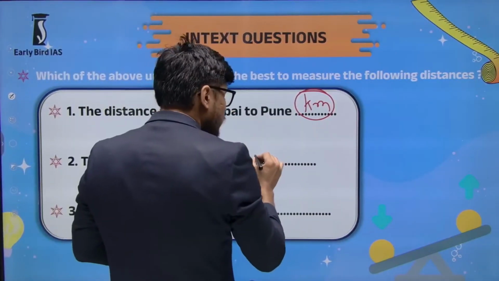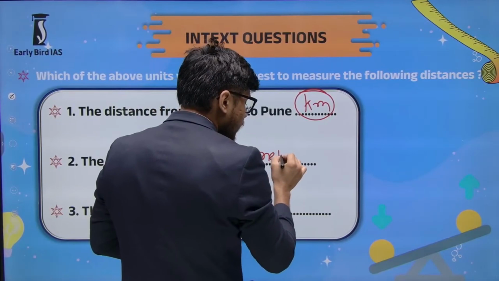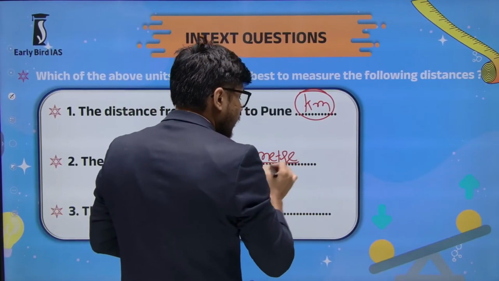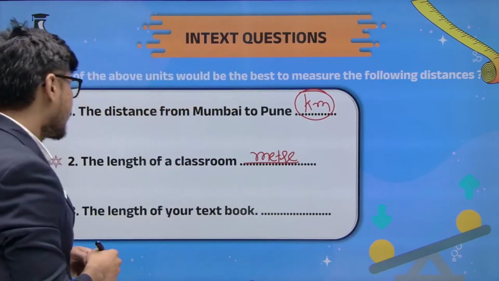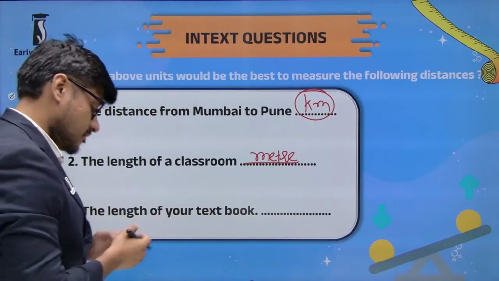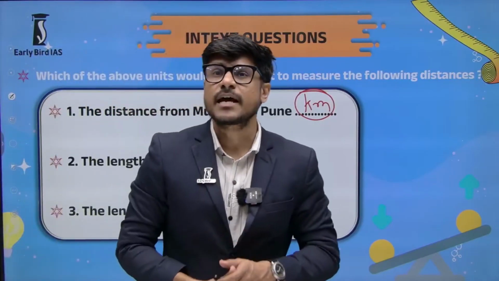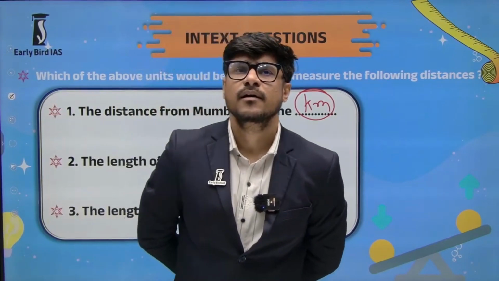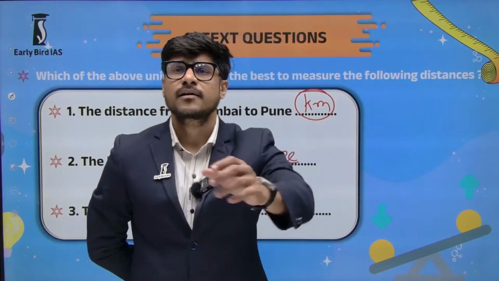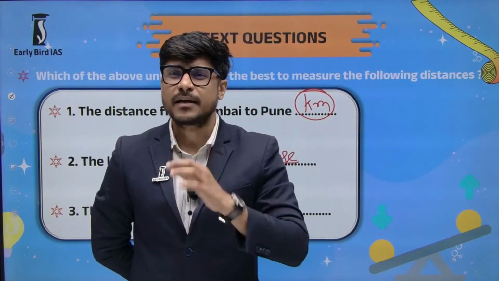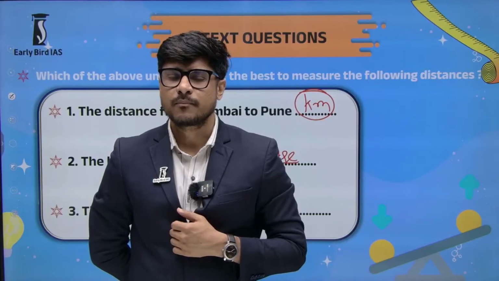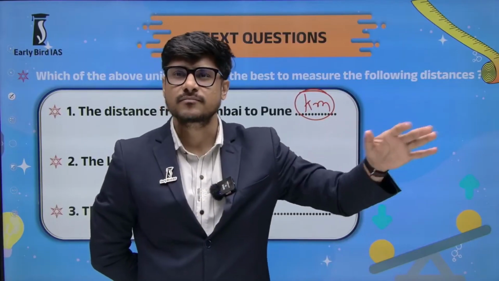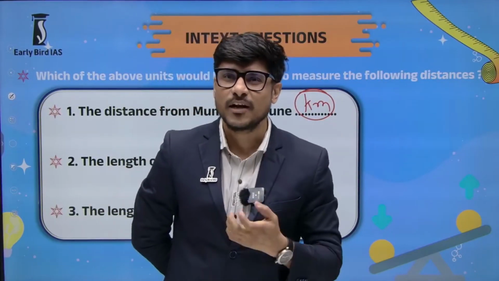The length of your classroom is in meters. Now, the length of your science textbook, how would you measure it? Would you use the meter scale? My textbook is 10 meters long? No, not at all.